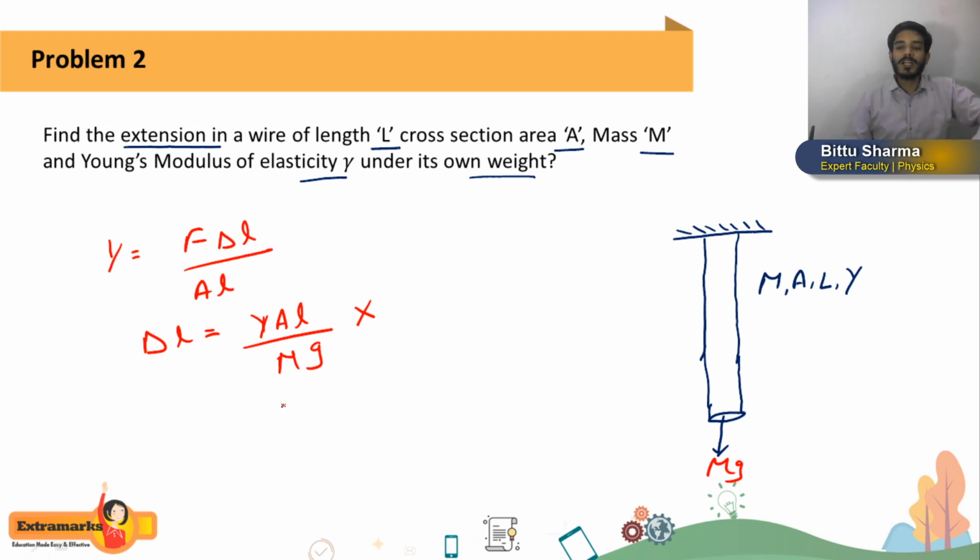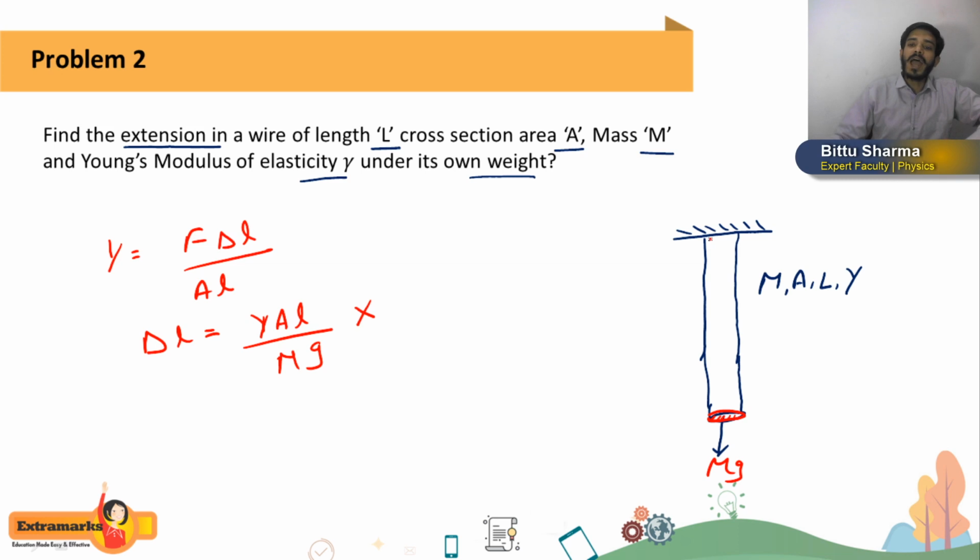First of all, you think the force, the weight acting on each and every cross section of this wire will be the same. Do you think that it will be the same? No, it will not be the same. Why? Because suppose I have taken the lowermost cross section. Now you have to think which part of the wire is pulling this cross section downward. No, there will be no force on the lowermost cross section of the wire. Why? Because below that cross section nothing is there, so that it can pull that cross section.